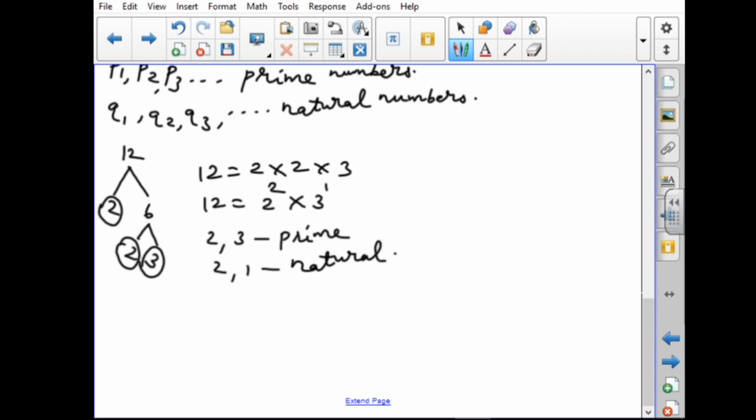So the fundamental theorem is telling about this. Every composite number, this is the theorem.